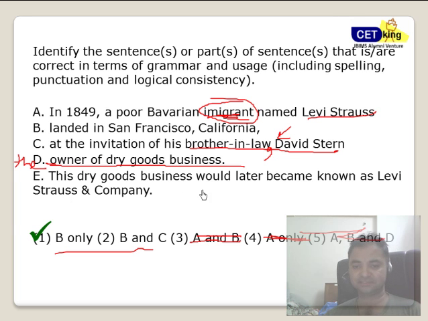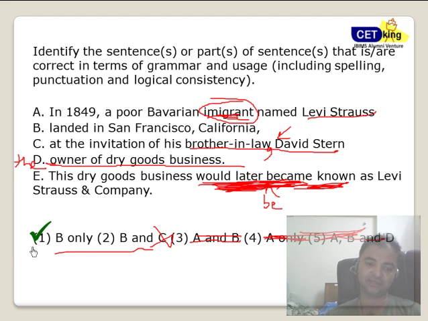His dry goods business would later become. It should be would later be known as this. That's why E is out. But if you use the options, we're down to B and C. The moment I know C is not right, the answer would be B. That's how I can save time to solve this question.